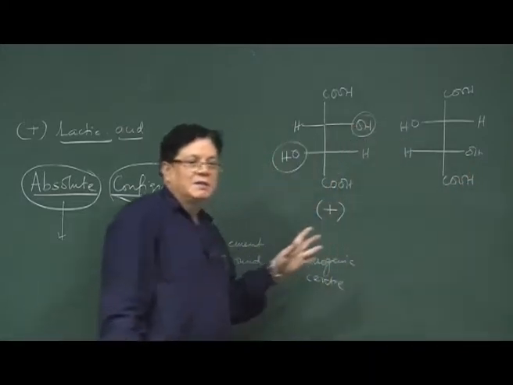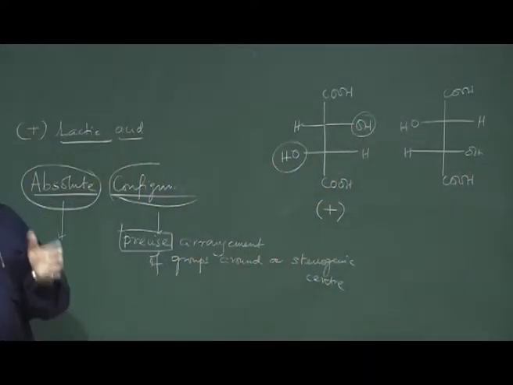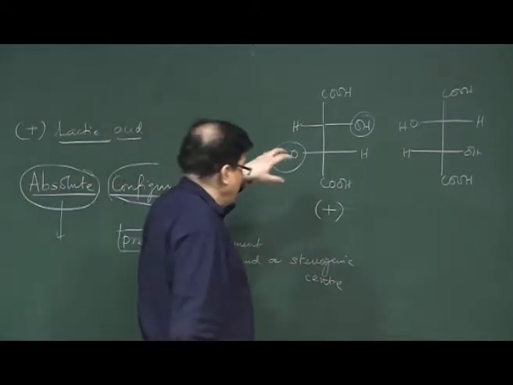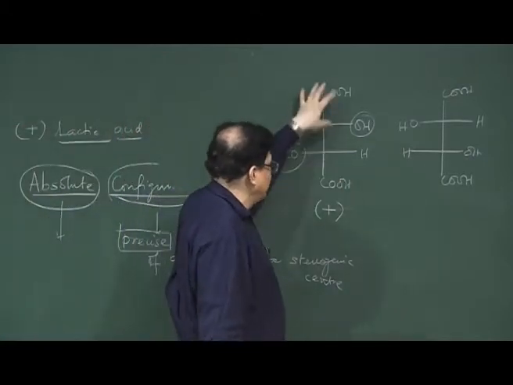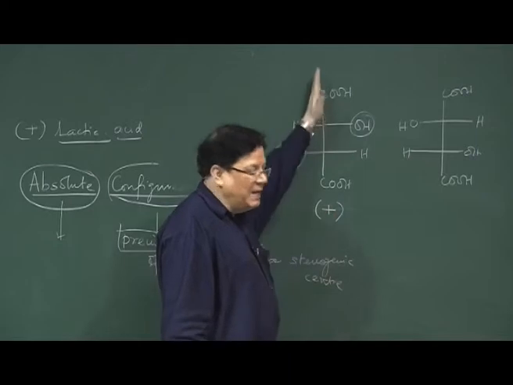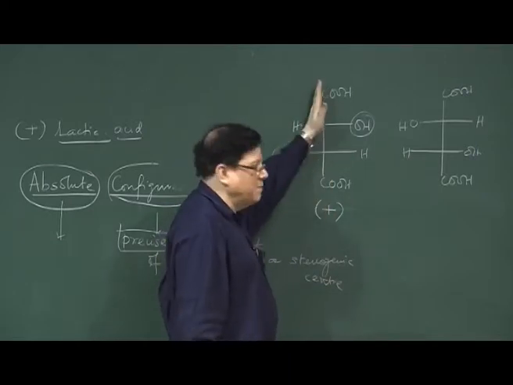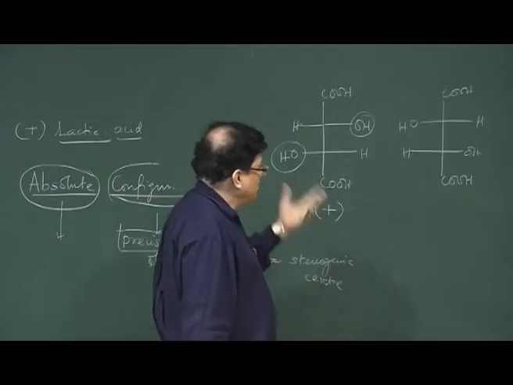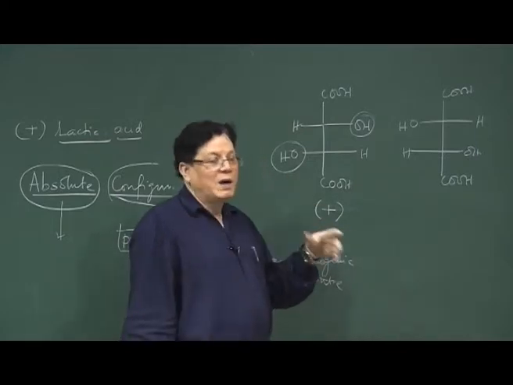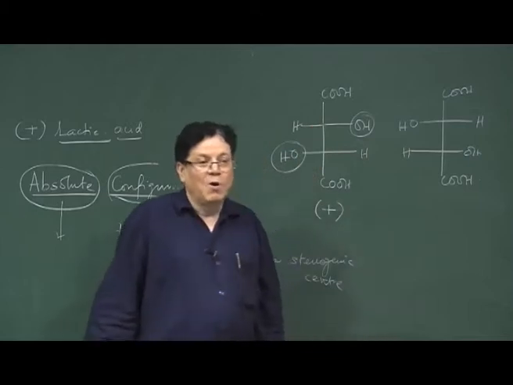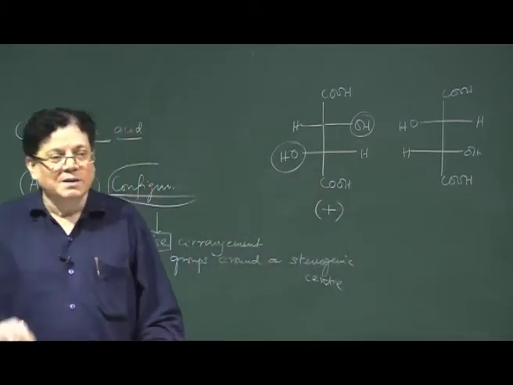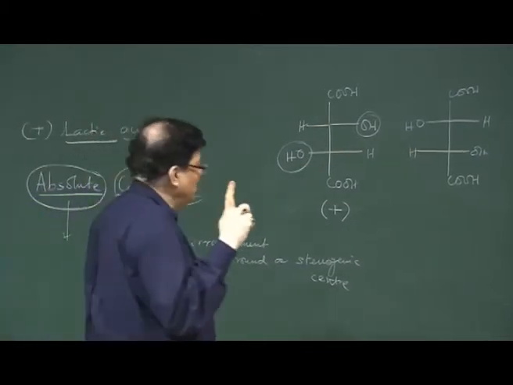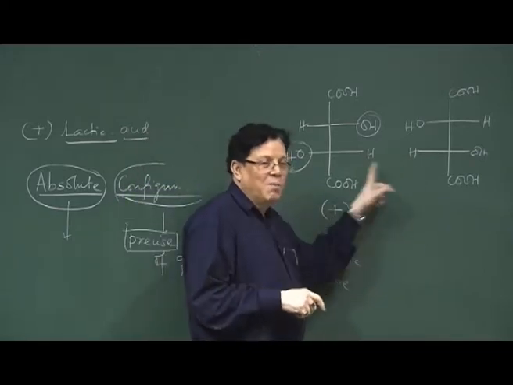If plus tartaric acid is described only by the fact that in the Fischer projection formula, where you put the carboxyl in the right perspective, because the main chain in the Fischer projection is kept along the vertical line, and I say plus tartaric acid is the one where the two wedges are on opposite sides, still you cannot write one unified formula, you have to write both of these two.